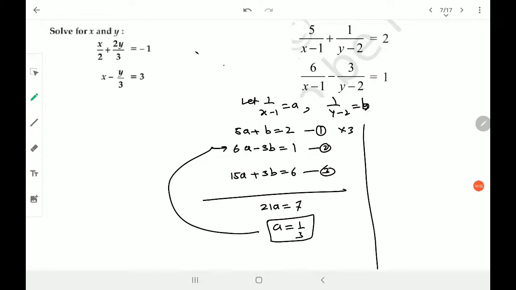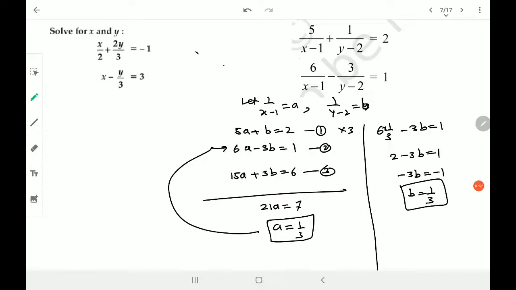Still, I'll put it into the second equation. I get 6 into 1 by a, sorry, 1 by 3. 6 into 1 by 3 minus 3b is equal to 1, and this implies 2 minus 3b is equal to 1, minus 3b is equal to minus 1. I hope you understand that. And b will be equal to 1 by 3, and that's the answer, right?